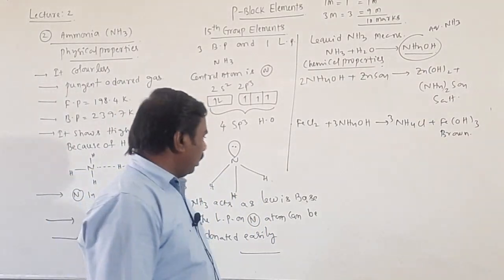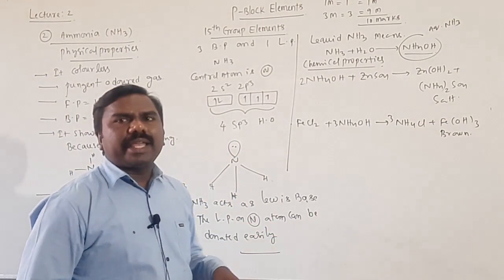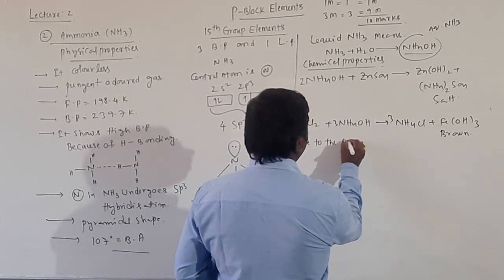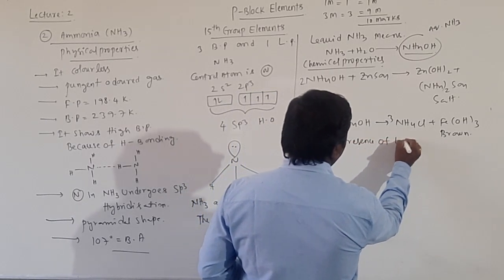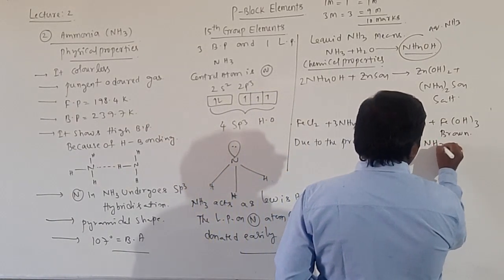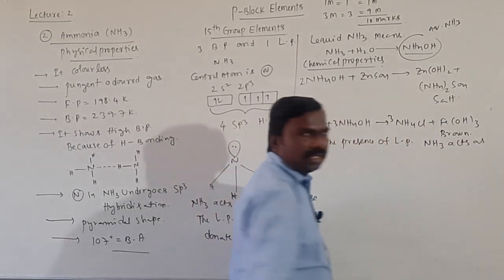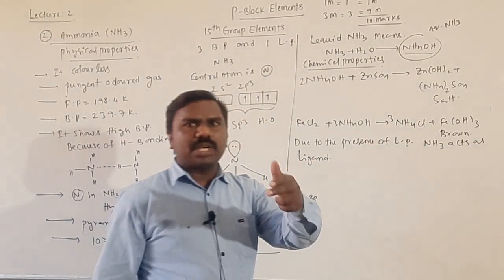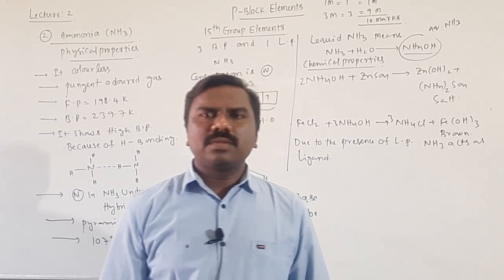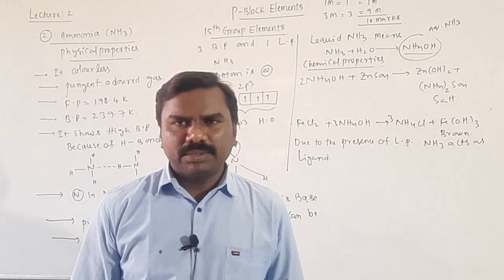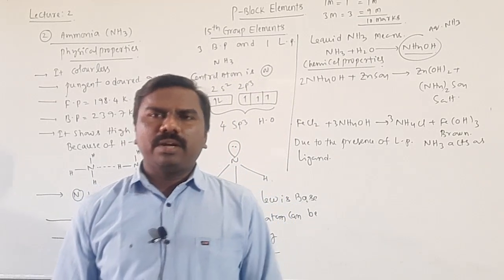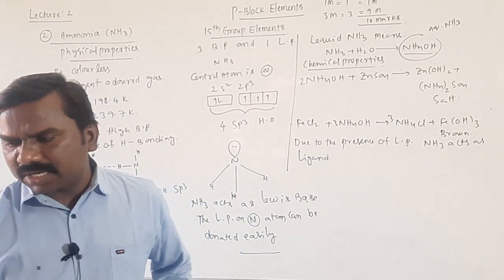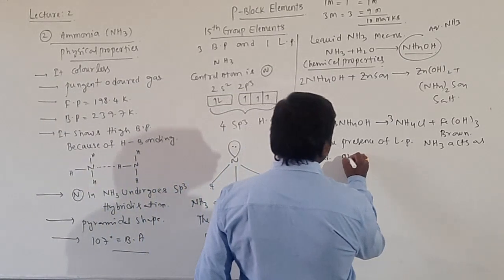Next, due to the presence of the lone pair, it can act as a ligand. Due to the presence of the lone pair, NH3 acts as a ligand. A ligand means the species which can donate a pair of electrons to the central metal element, then forms a coordinate covalent bond. We read this in the coordination compounds chapter, acting as a ligand. It means electron donor and Lewis base.